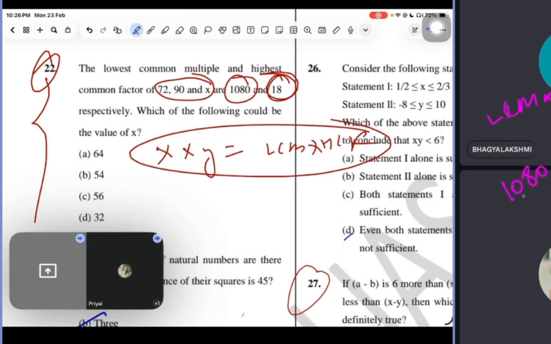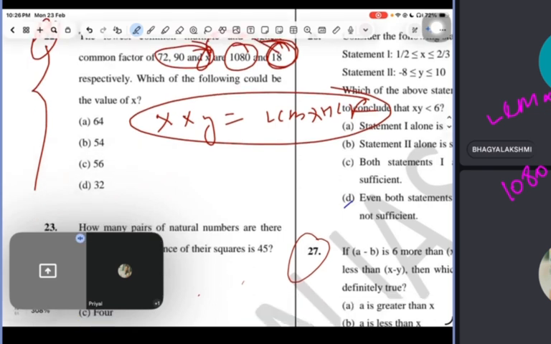Don't use your brain right now. HCF is 18. Do you know what it means? This x will be a multiple of 18 because HCF is 18. So there is only one number here which is divisible by 18: 54. You can check. Other than 54, there is no number divisible by 18. So that will be the answer.